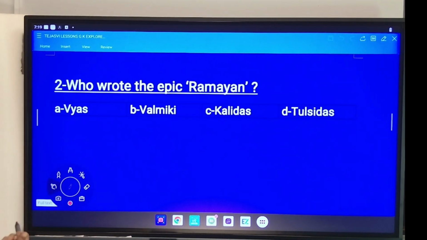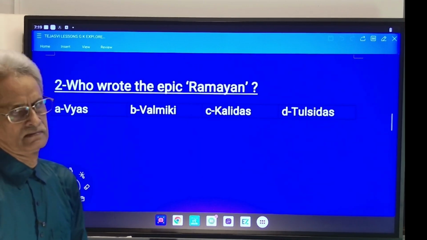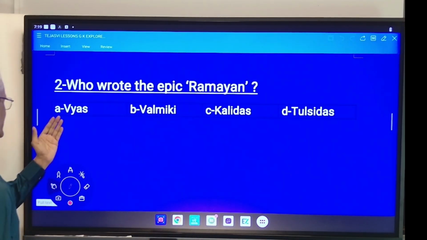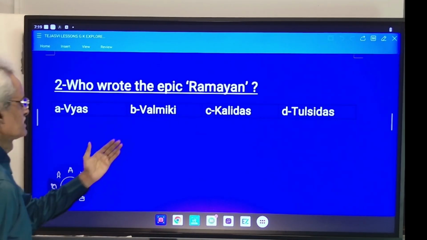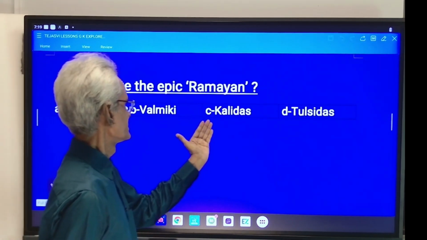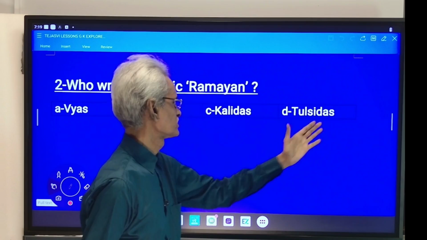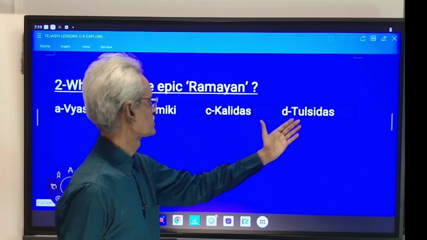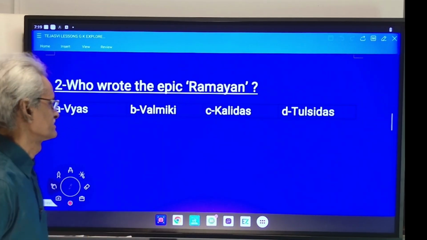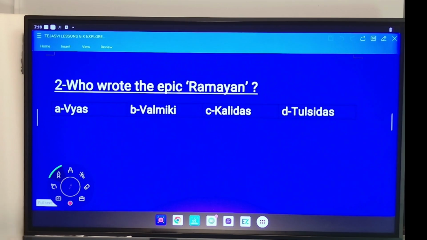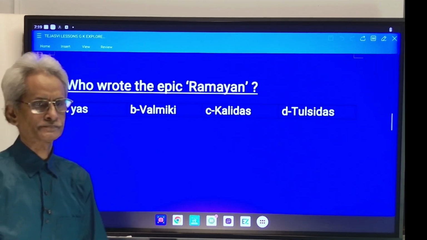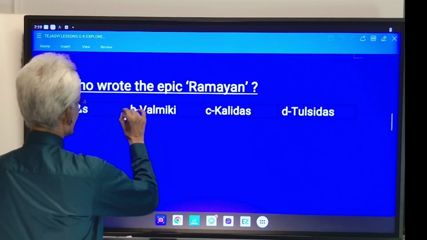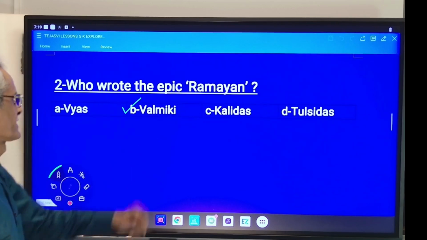Number 2. Who wrote the epic Ramayana? Option A. Vyas, B. Balmiki, C. Kalidas and D. Tulasidas. B is the correct answer. Valmiki wrote Ramayana.